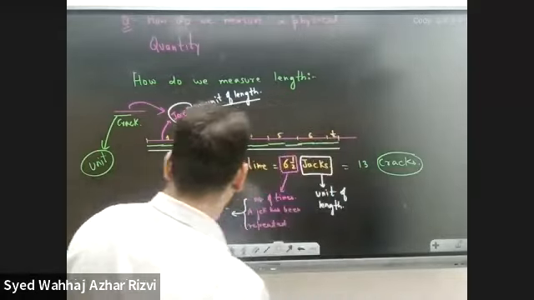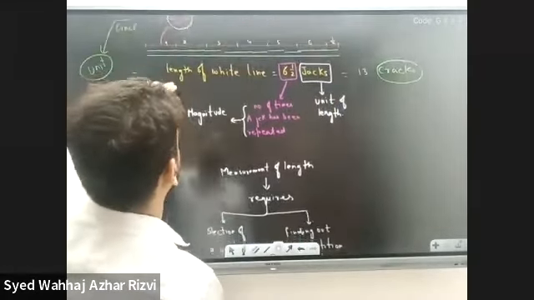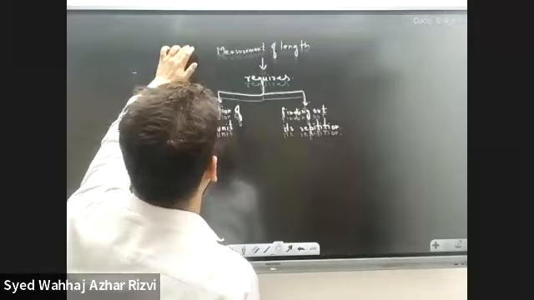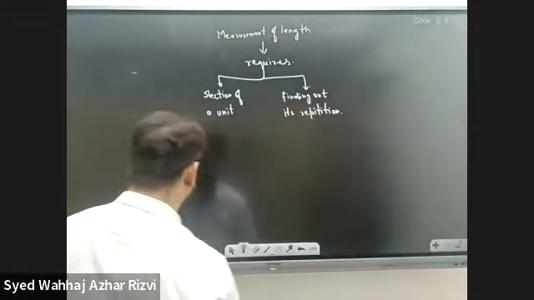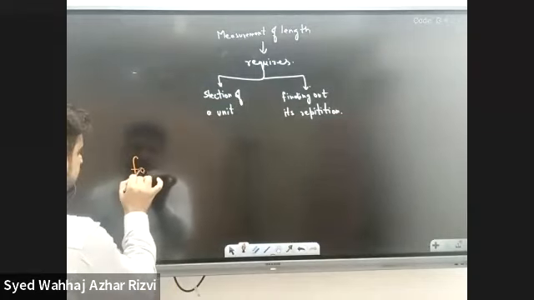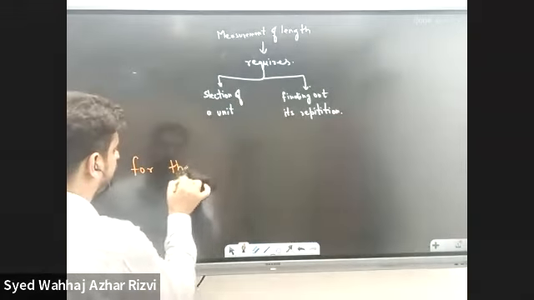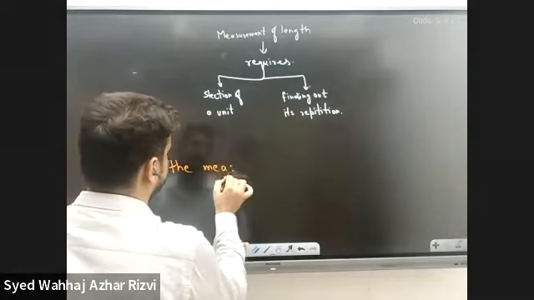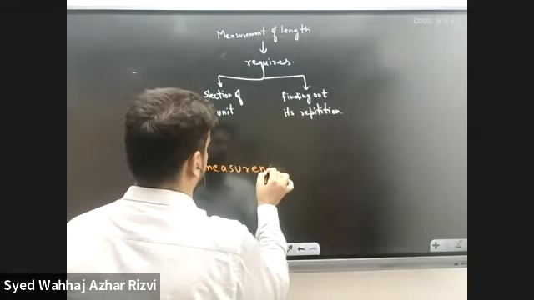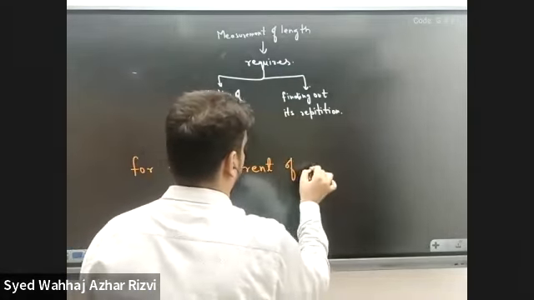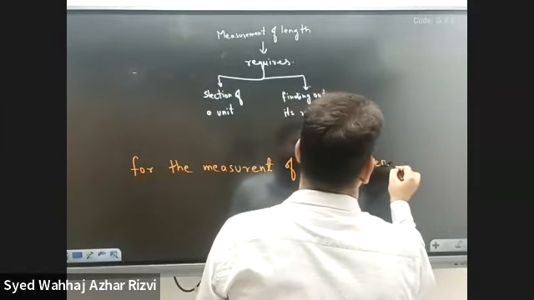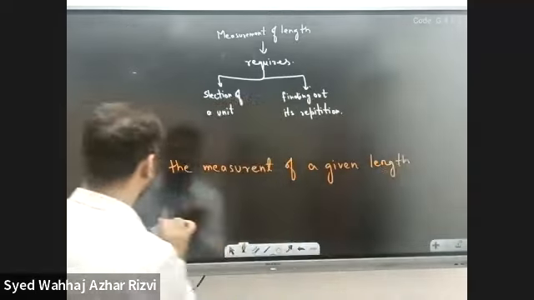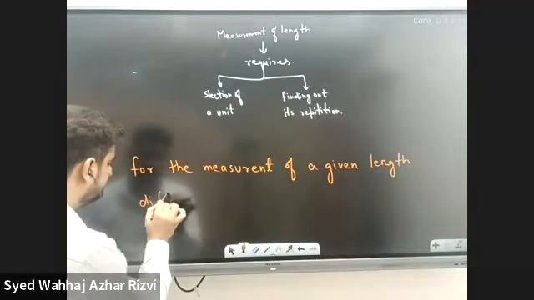So what is actually happening here? If we put a little bit of intuition into that, we would find out that for the measurement of a given length, different units can be used.